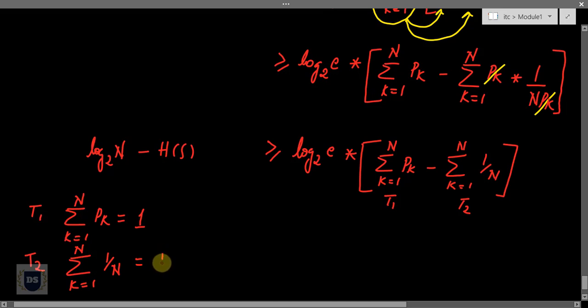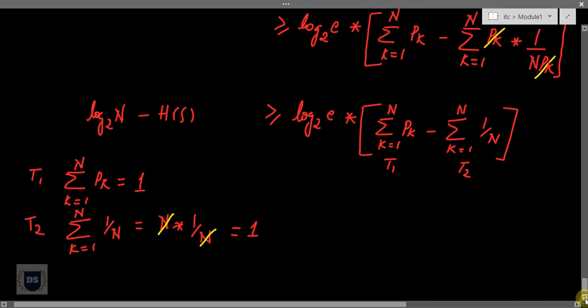So it will be n times 1 by n, and I can cancel out n and n, and I'll get it equal to 1. Both term 1 as well as term 2 are equal to 1. They are the same in magnitude but opposite in sign, so 1 minus 1 will result in 0.